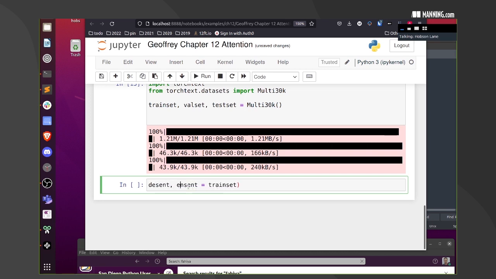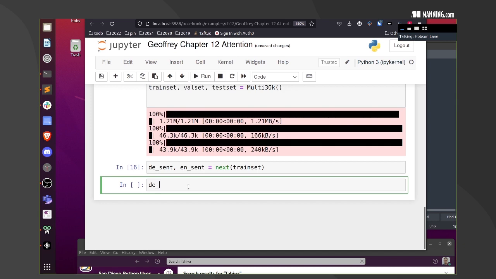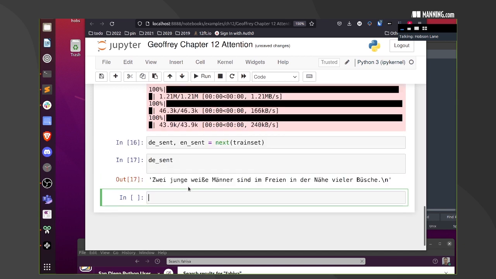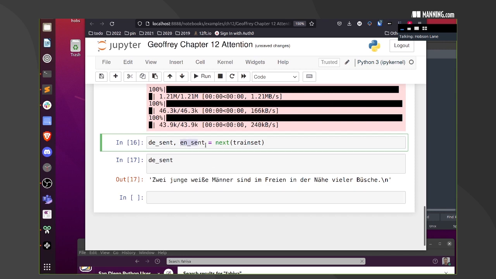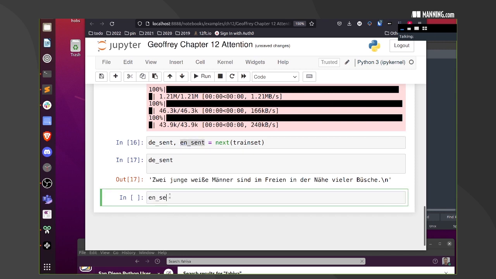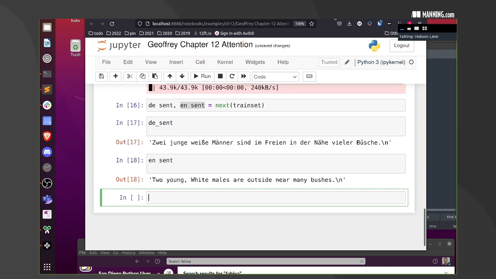Let's make them underscored, Deutsch, so we don't get confused. Next. Let's see if that works. Woohoo! So now I don't have to spell some horrible German, and we've got some German paired with English.